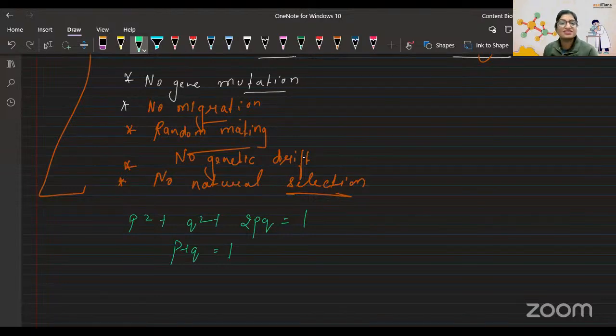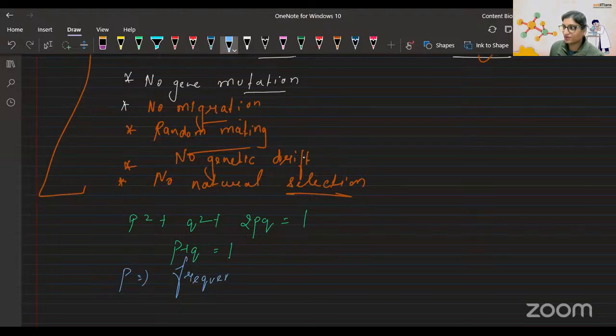Now let's understand what it is. I repeat, gene frequency is the frequency of the gene being present in a population. First of all, let me tell you what p is here. p is the frequency of the dominant gene.